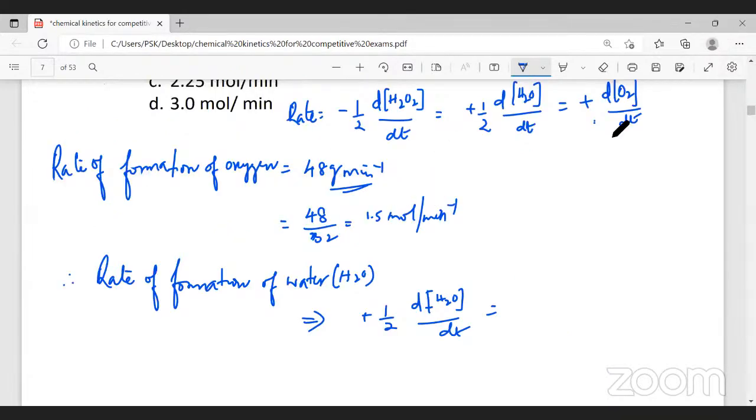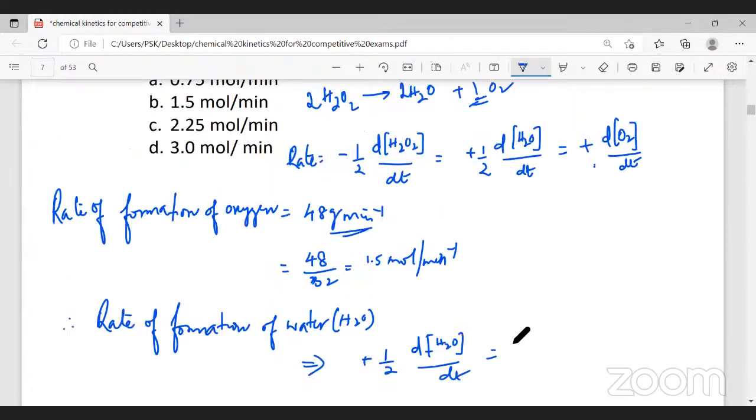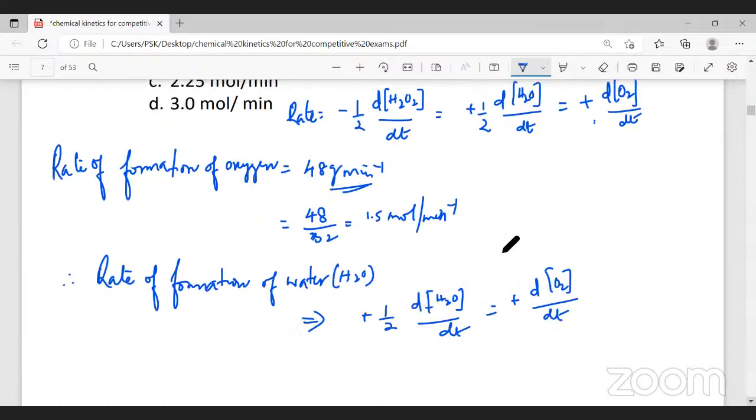They've given it with respect to the product, oxygen formation. So I'll equate these two equations. That will be plus change in concentration of oxygen with respect to time. We know that the change in concentration of oxygen with respect to time is 1.5 mole per minute. So I can write 1 by 2, that is plus change in concentration of water with respect to time, is equal to 1.5 mole per minute. This is what we have found out here, mole per minute.